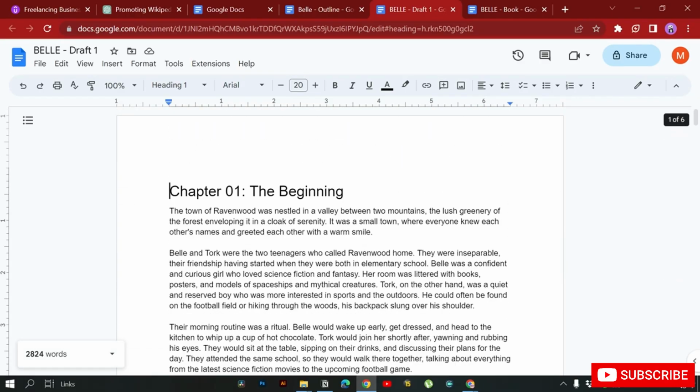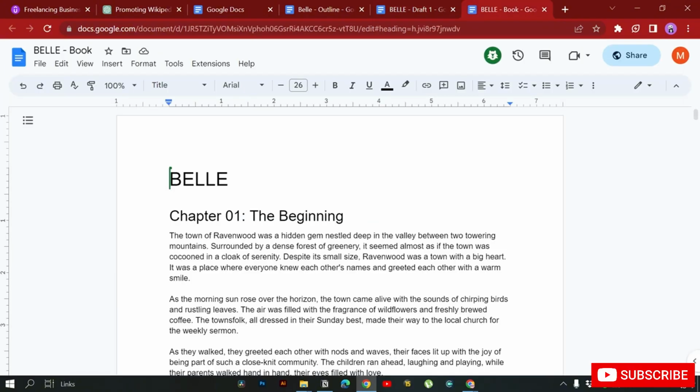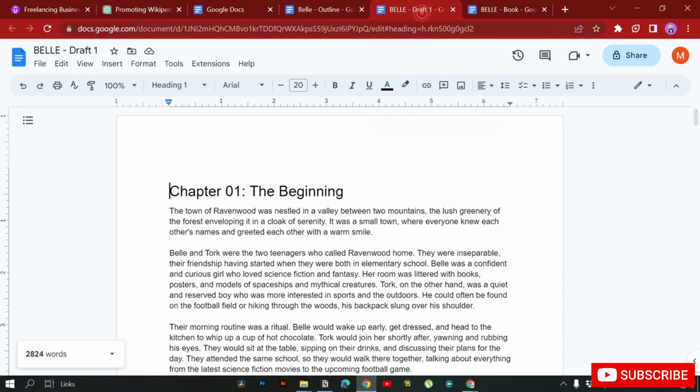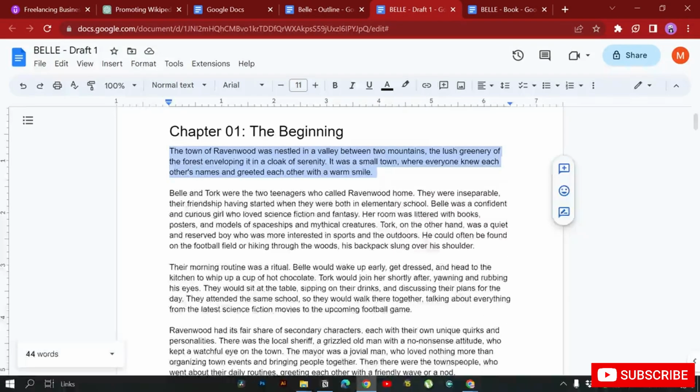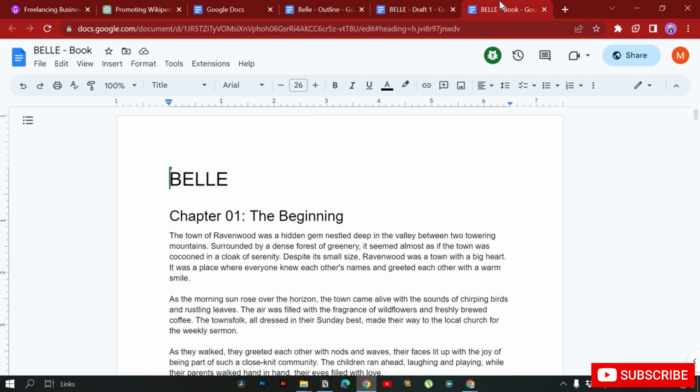Then after creating this, I went on to create an entire book, and in this one I'll just go on and copy each one of these paragraphs and convert it and make it more detailed and add a few more details to it.